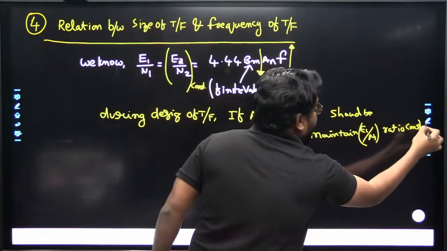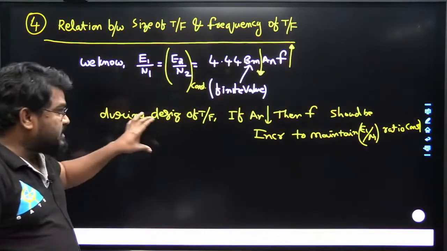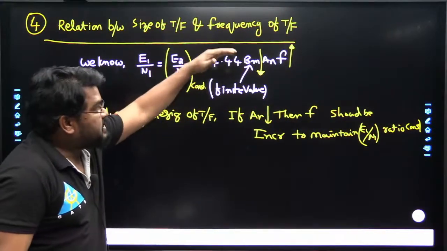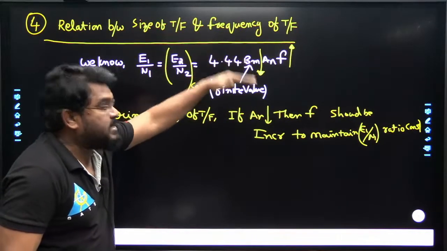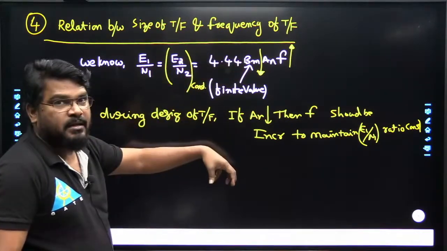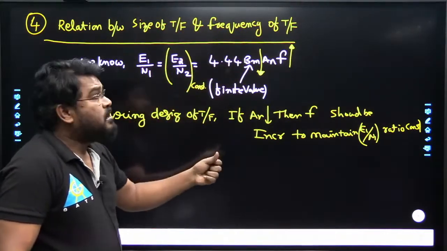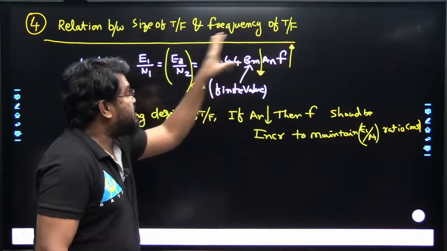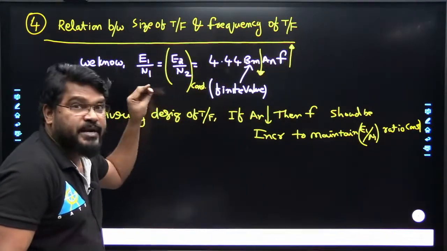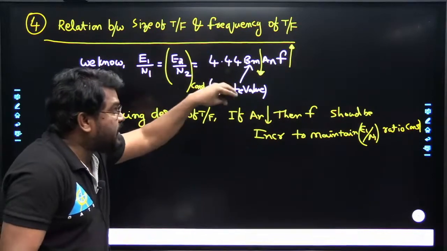So during the designing of the transformer, if the size decreases, the frequency increases in order to maintain this ratio constant. That is what we conclude here.